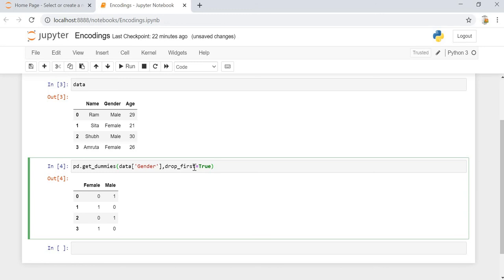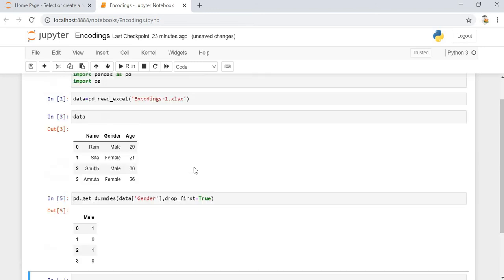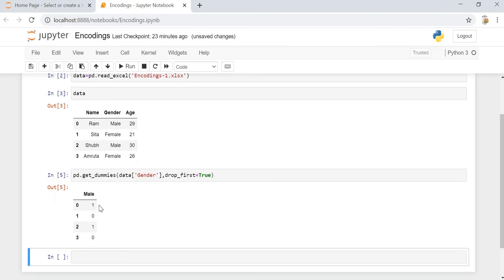By default it is False. That means it then generates all the dummy variables. Once we make it True, then it will generate only one dummy variable. Now let's check it out. As we can see, it is generating only one dummy variable over here. Instead of two, it is only having one dummy variable. So it is saying 1 for male and 0 for female.